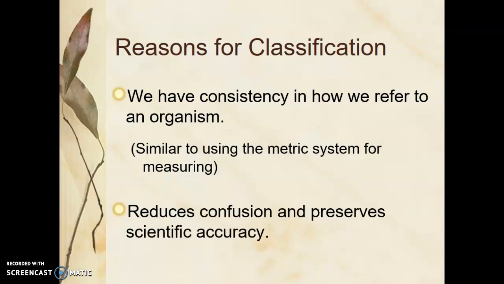Also, it helps to reduce confusion and preserves scientific accuracy. Calling organisms by a name locally, even with your language or just in your region, is certainly confusing, because we have different names for organisms based on where we live or our language. So using a consistent language and a consistent name allows us to reduce confusion so we can all address organisms and call them the same name.